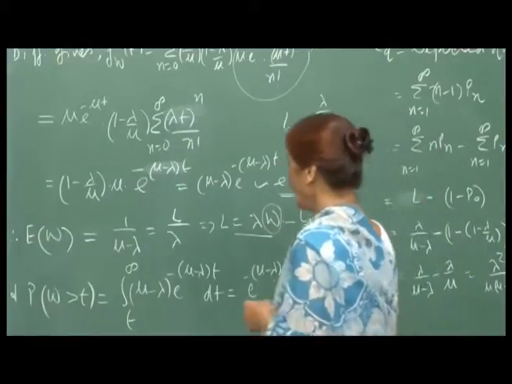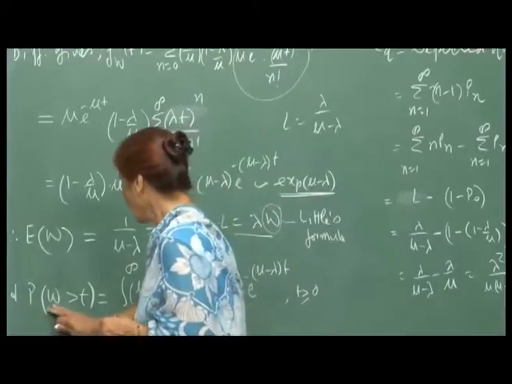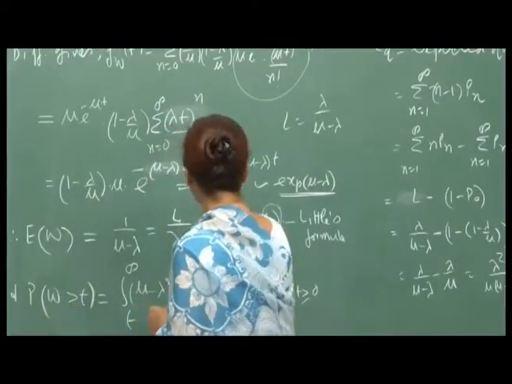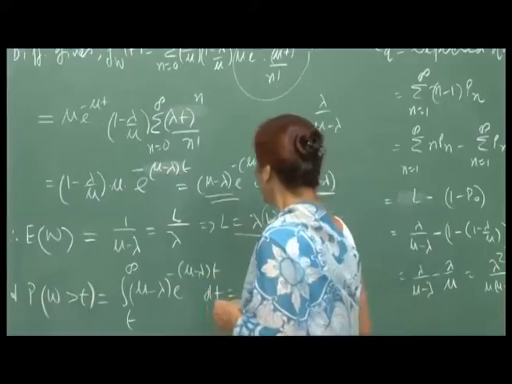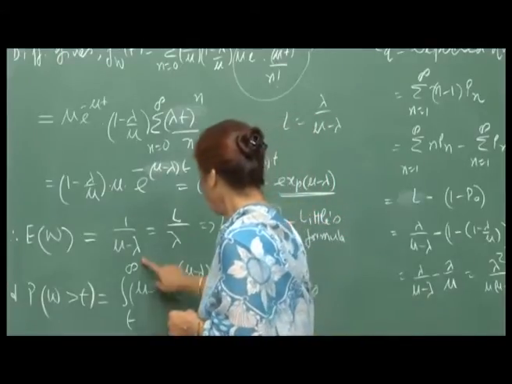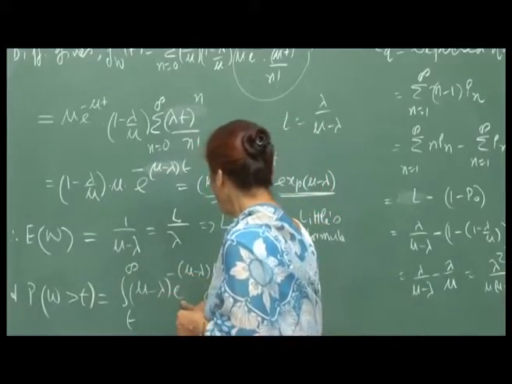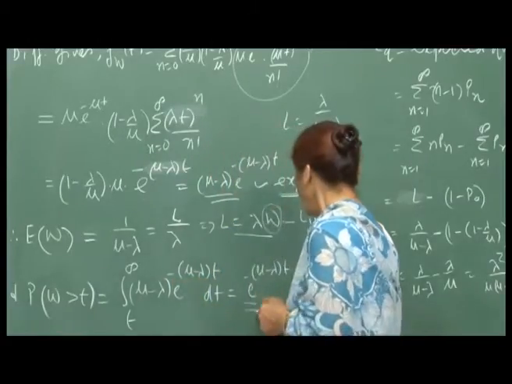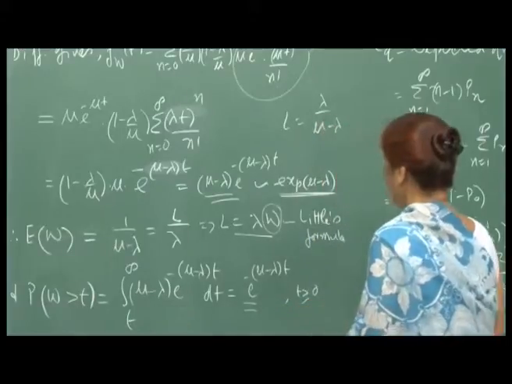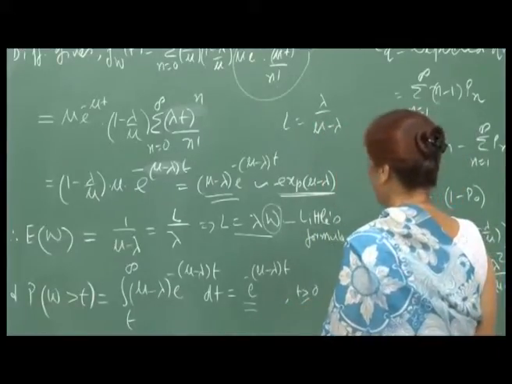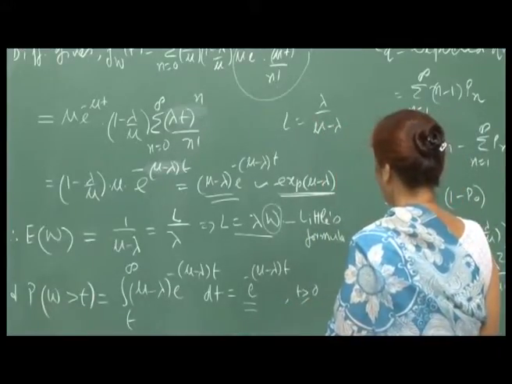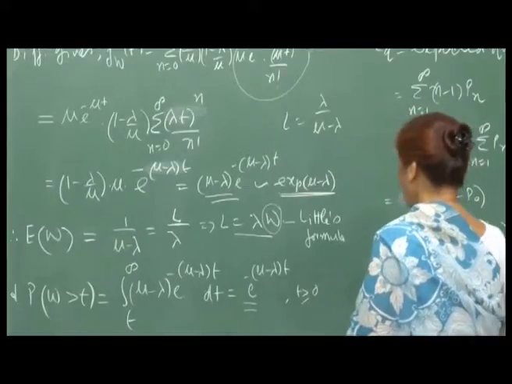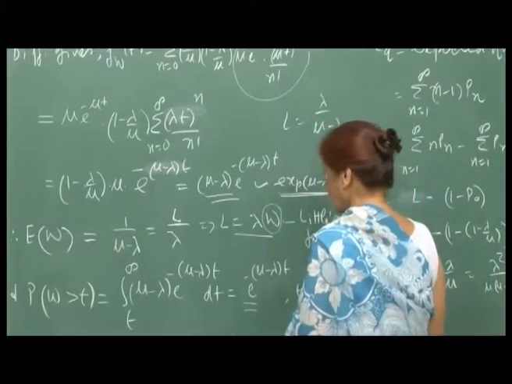Then if you want to find out the probability that W is greater than t, since we have the PDF for W, this will be the integral from t to infinity of (mu - lambda) e^(-(mu - lambda)t) dt, which we know is e^(-(mu - lambda)t).